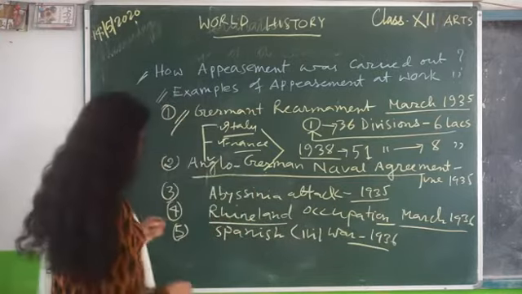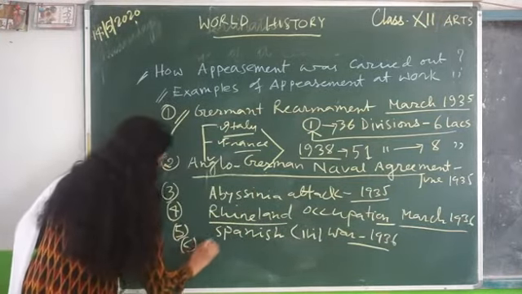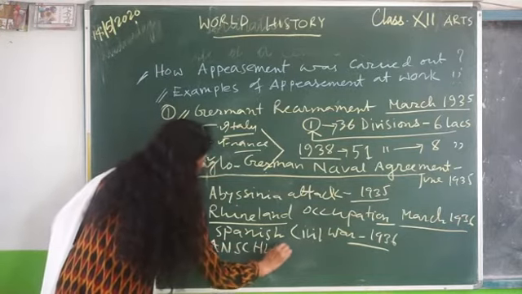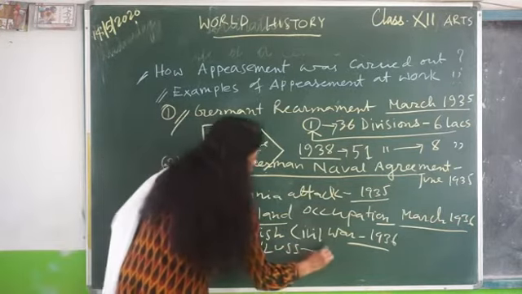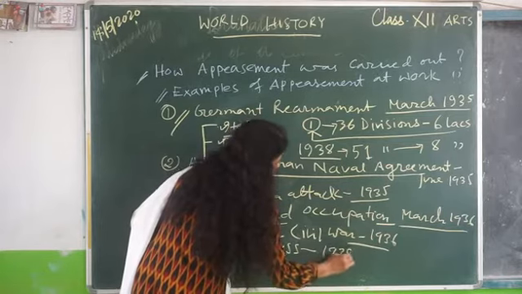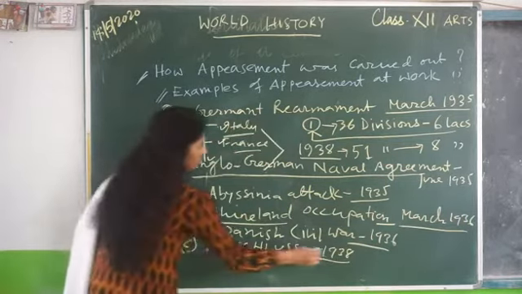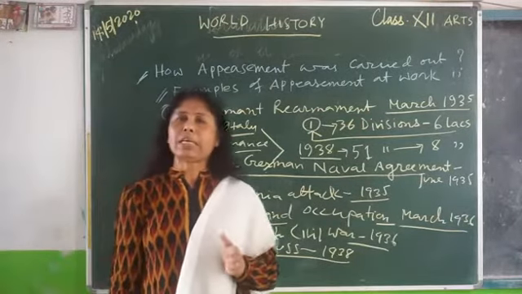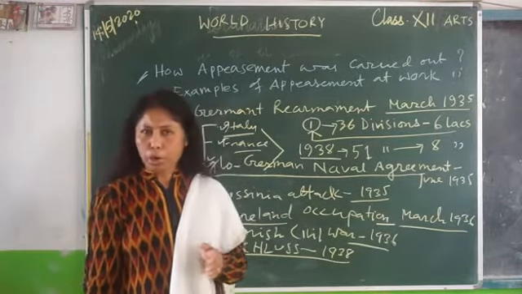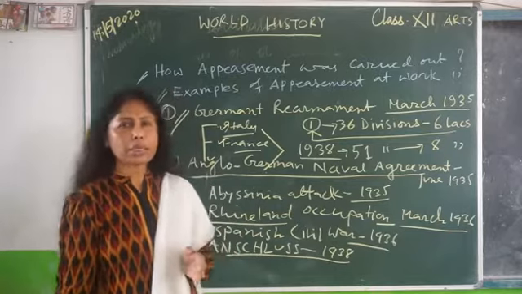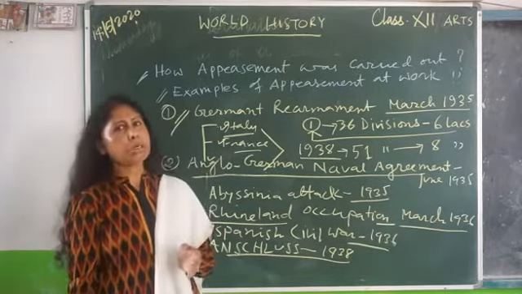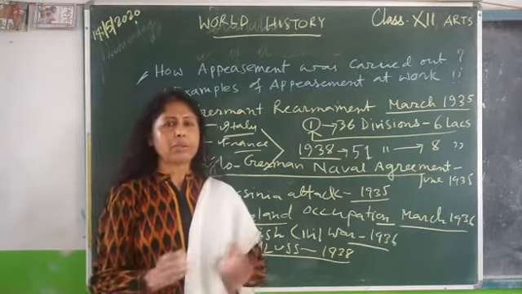Last point, number 6, Anschluss, 1938. We discussed on the first day, when German foreign policy was discussed, that the aim of Hitler's foreign policy was to bring all German speaking people together inside the German parliament.